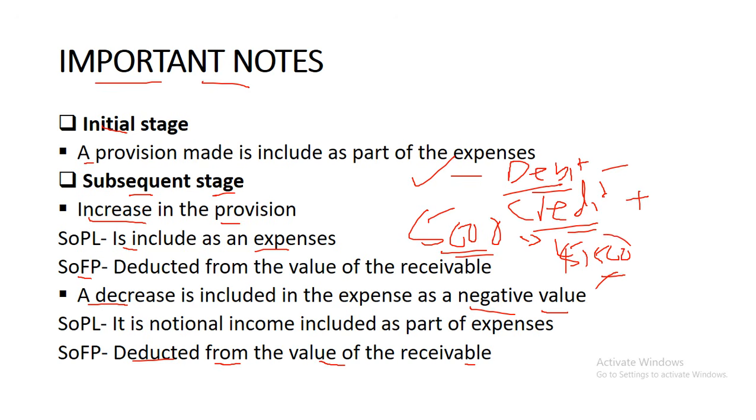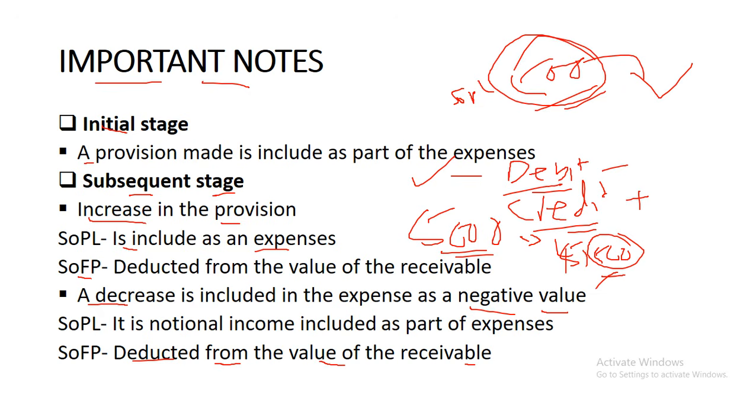So this increase here is what you include as an expense in the statement of profit or loss, and then you add this amount to the amount of the provision.